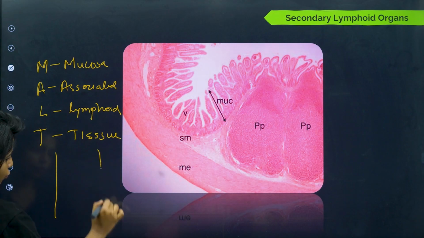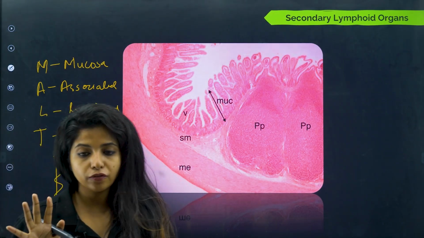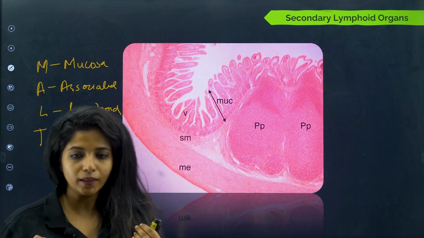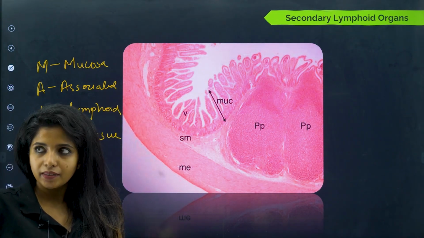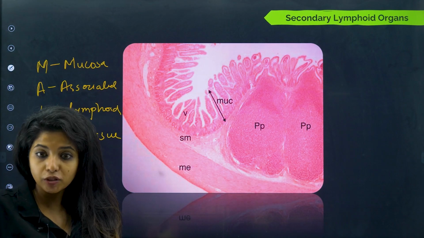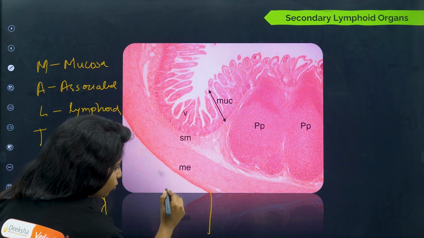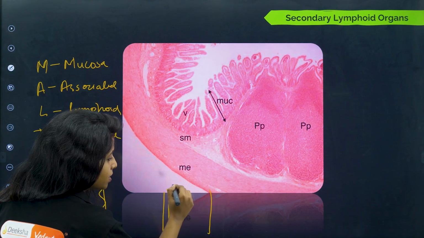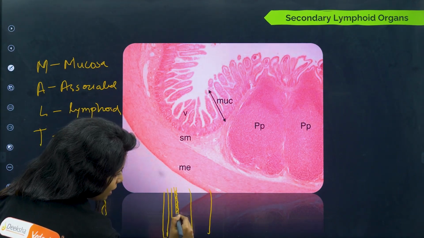Basically, I told you there are 4 layers in our alimentary canal. The outermost is serosa, then comes muscularis, the muscular layer, then submucosa, and then mucosa. So mucosa has to be the innermost layer.